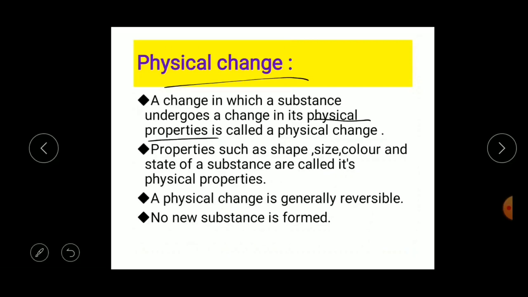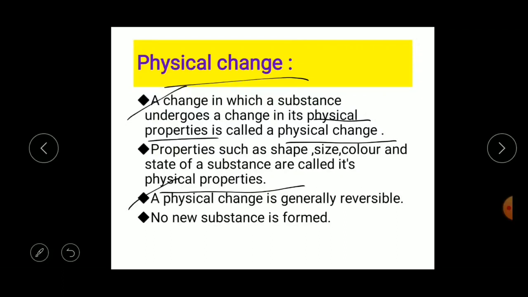So what are those physical properties? Properties such as shape, size, color and state. State is nothing but its condition. So properties such as shape, size, color and state of a substance are called its physical properties. Understood, children? Next, physical changes are generally reversible. Reversible means a change which can be reversed.